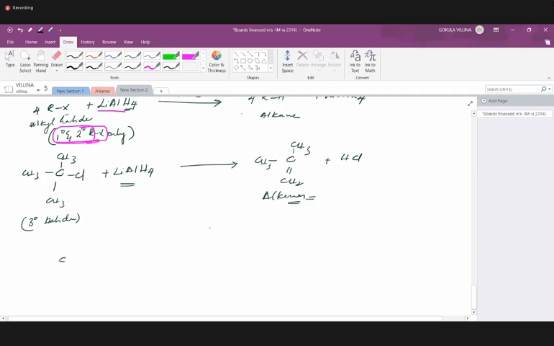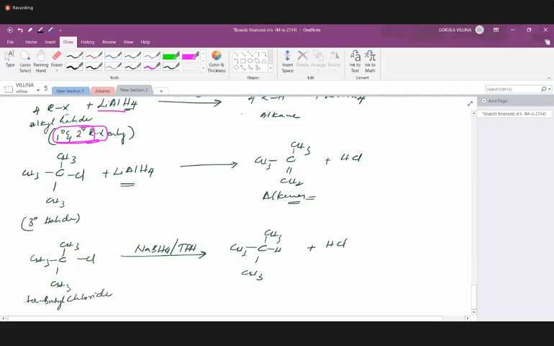Taking tertiary butyl chloride, (CH3)3C-Cl, we can use NaBH4 or TPH, triphenyl tin hydride, so that we end up having the tertiary alkane, that is, HCl will be removed. This is tertiary butyl chloride and this is the alkane.